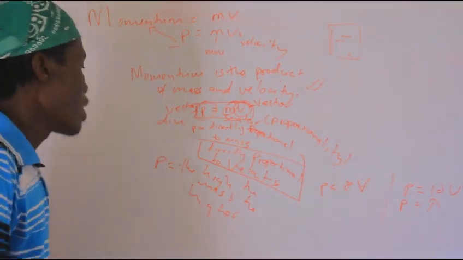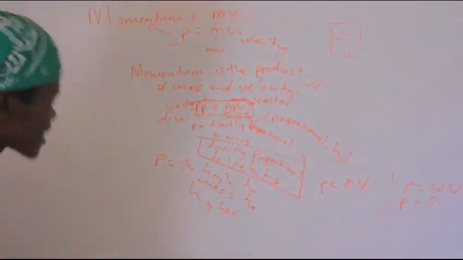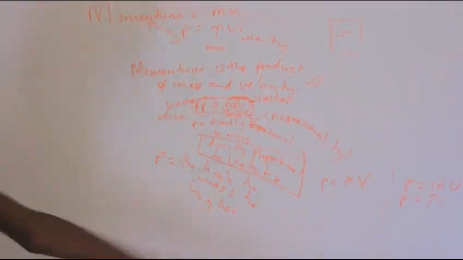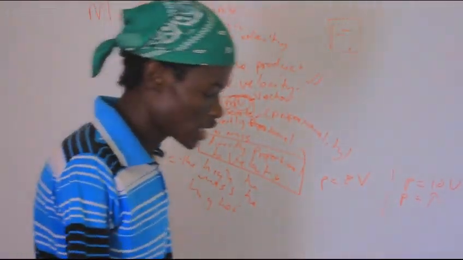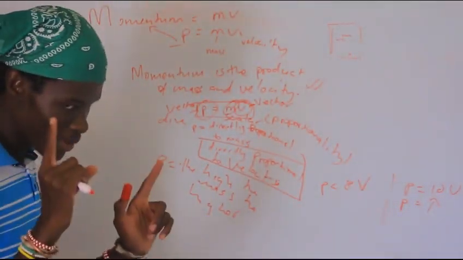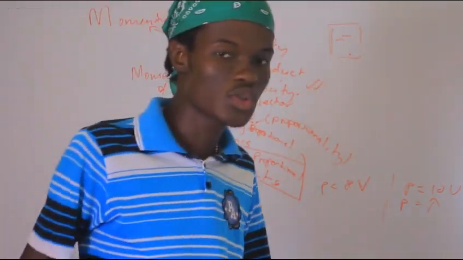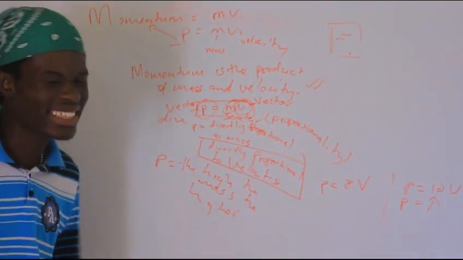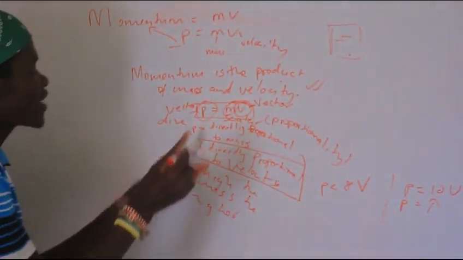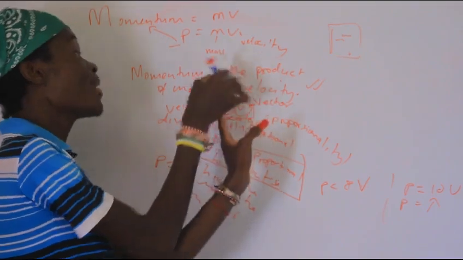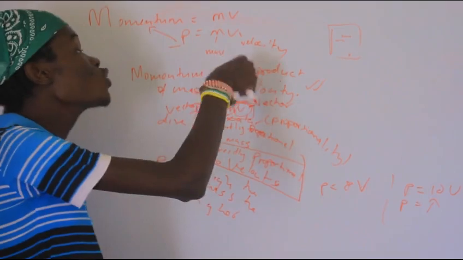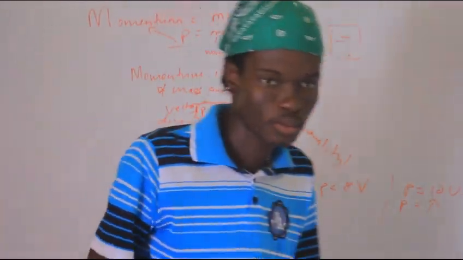Now that we understand this whole logic, someone might ask, how do we do this whole momentum thing? It's very, very simple, guys. But always remember that the momentum will always be in the direction of the velocity. Wherever the direction of the velocity is, that's the direction of the momentum. It will never change, because mass is a scalar quantity and doesn't have direction, so I'm going to use velocity, which has direction.